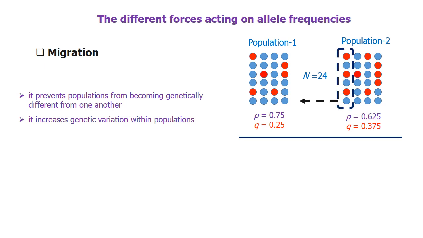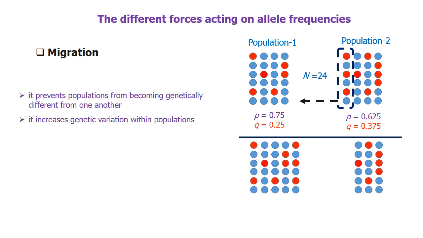Some individuals from the second population migrate to the first population. Migration may occur in search of food or to escape from predators and for many other reasons. The individuals from second population get mixed into the first one. The value of n changes for these two populations, and the allele frequencies also change. Based on the number of individuals migrated and their genotype, its effect on allele frequency may change on different conditions.